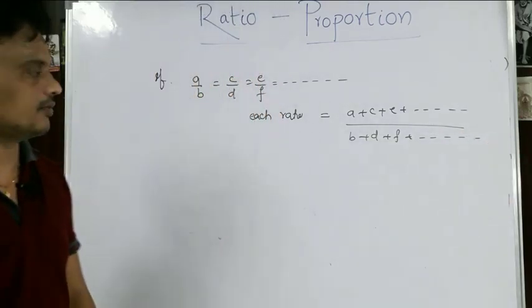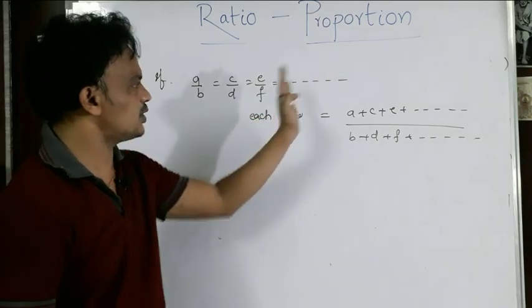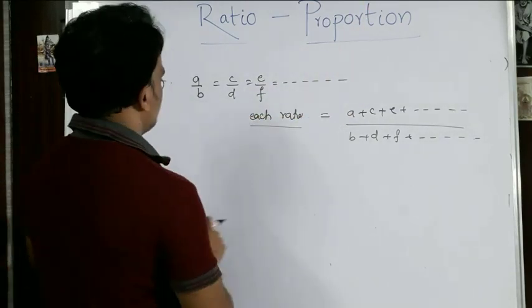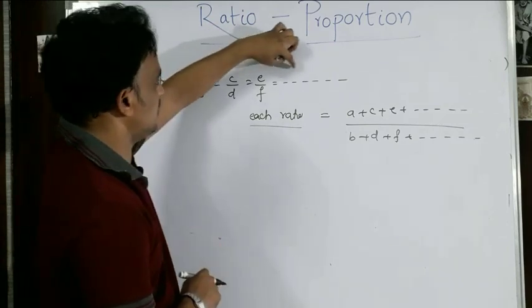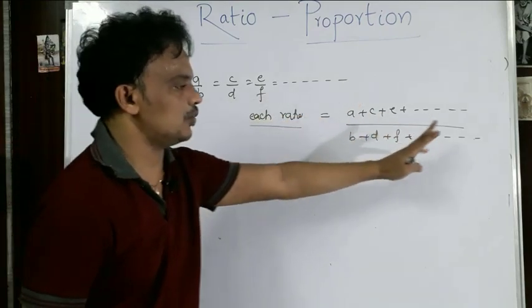Please observe this one. When some ratios are equal like this, each ratio is equal to A plus C plus E plus so on by B plus D plus F plus so on.